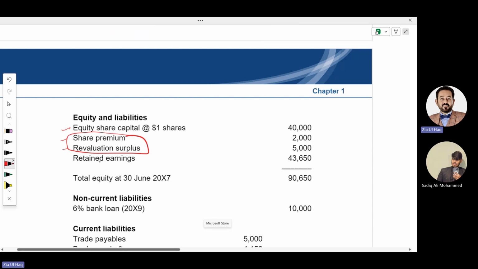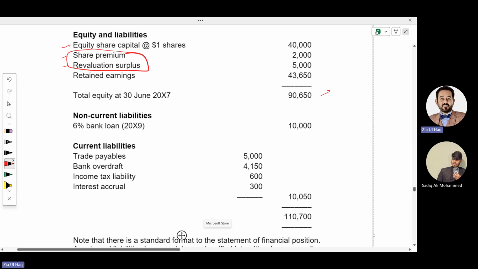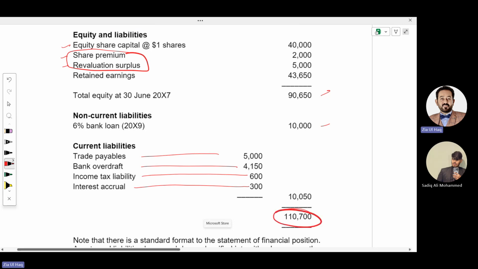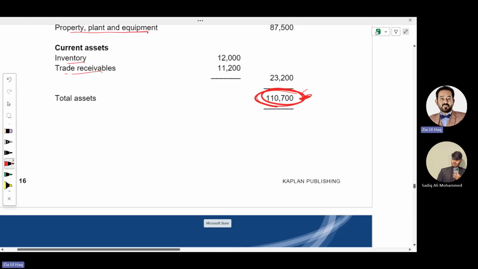Retained earnings, the part of profit that is not distributed to shareholders. So total equity. And then non-current liabilities, meaning bank loan; current liabilities: trade payables, bank overdraft, income tax payable that we haven't paid yet, and interest accruals, interest that we haven't paid yet. So this is the total of equity and liabilities. 110,700 should be equal to total assets.